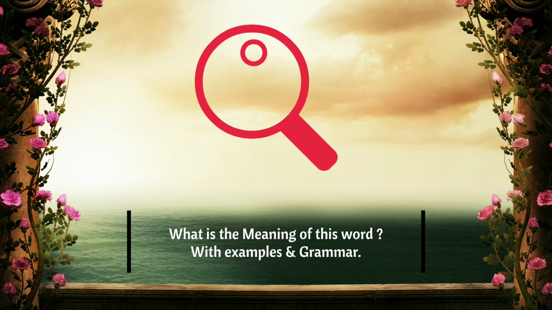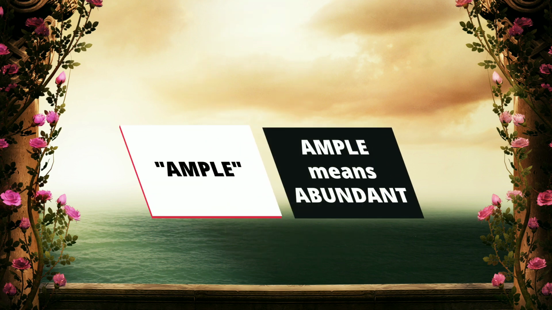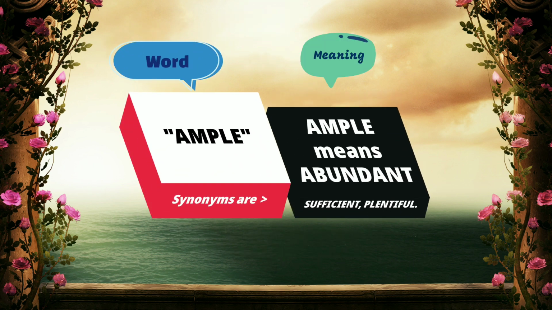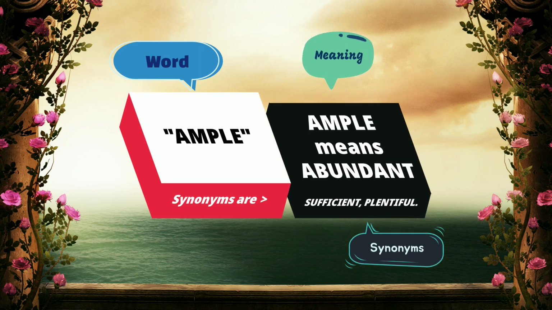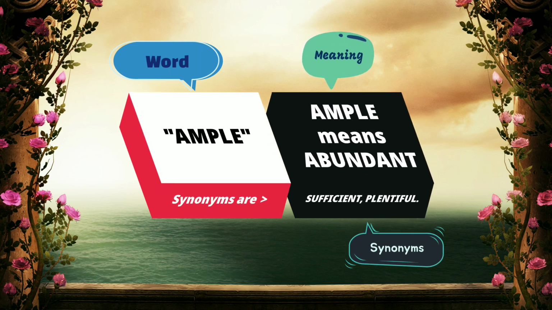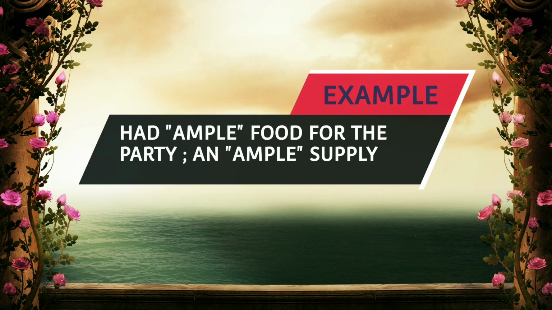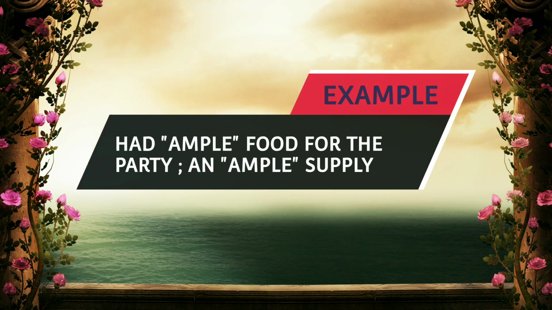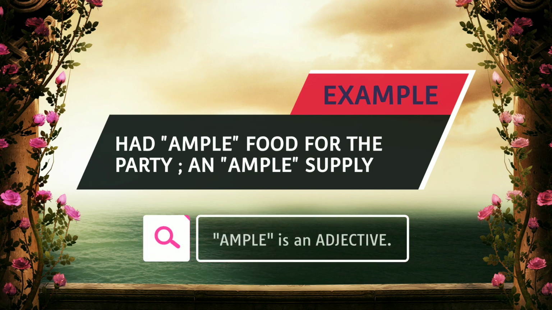Today we're going to look at the meaning of this word and an example with grammar. The word is ample. Ample means abundant. Synonyms of ample are sufficient, plentiful. Example: had ample food for the party, an ample supply.